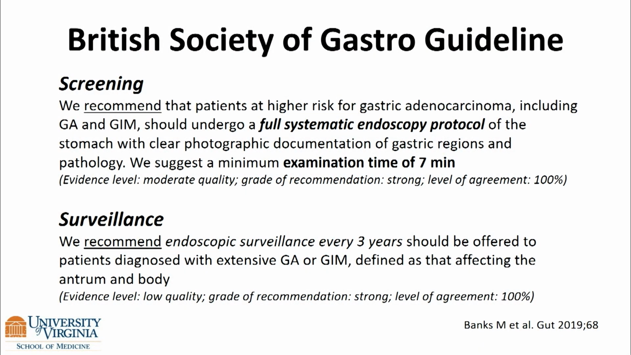So I'm a little more partial to the British Society of Gastroenterology guidelines, which we heard about, that recommend that patients at higher risk for gastric adenocarcinoma, including gastric atrophy and gastric intestinal metaplasia, should undergo a full systematic endoscopic protocol of the stomach with photo documentation and a minimum exam time of 7 minutes. We'll touch on that again. Surveillance is recommended at 3-year intervals in patients with extensive atrophy or IM, and Blanco did a great job at explaining some of those areas just now.